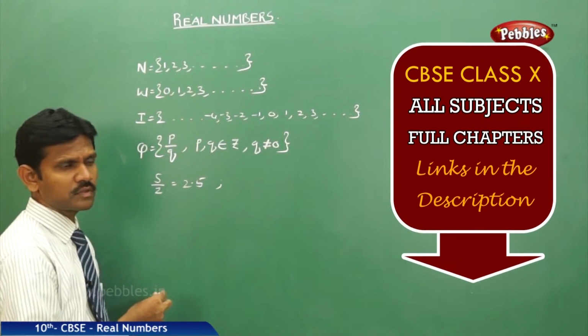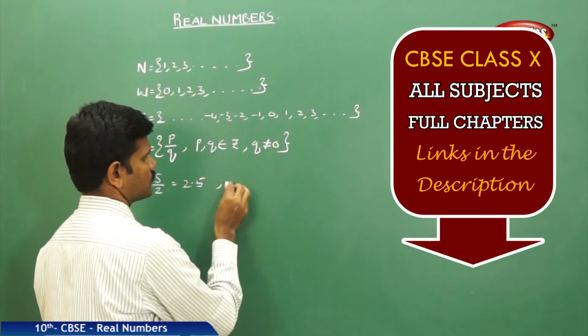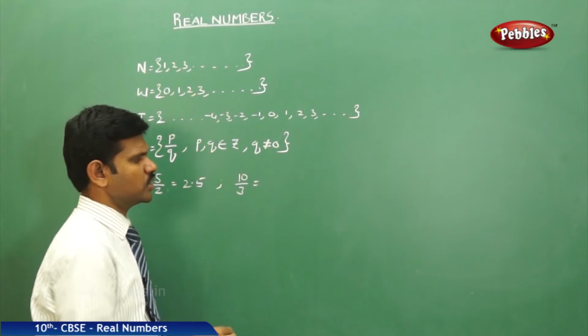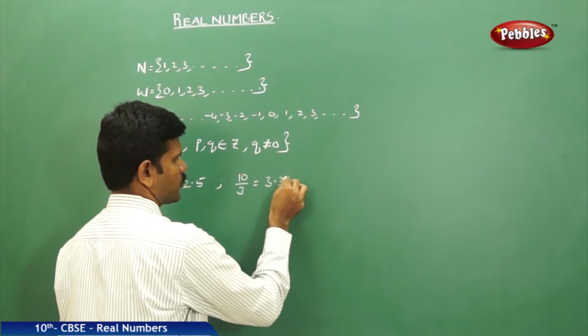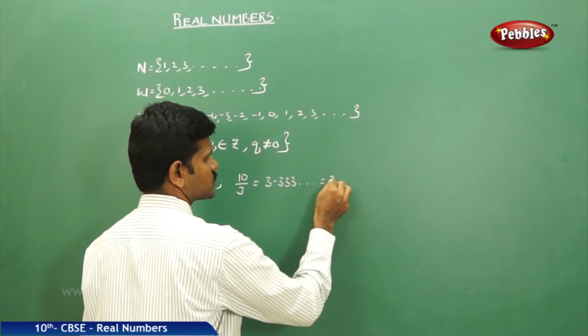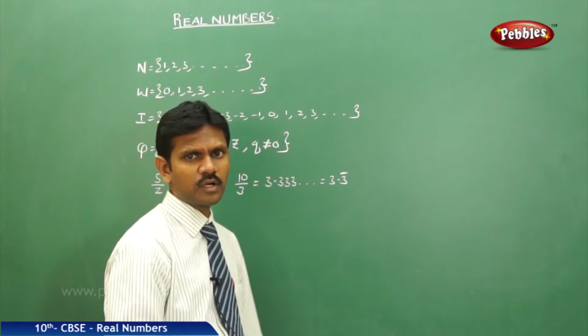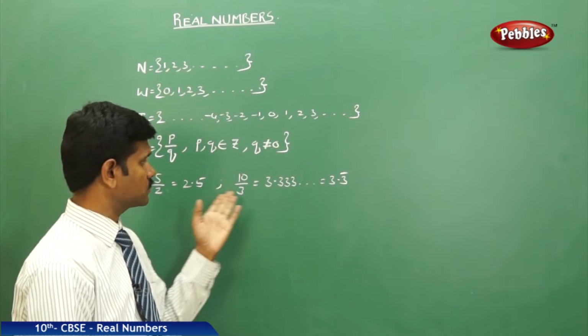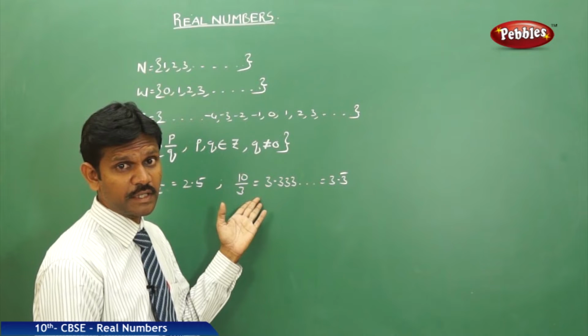Secondly, 10 by 3. 10 by 3 is approximately 3.33333 and so on, which is called 3.3 bar. That is a non-terminating repeating decimal.